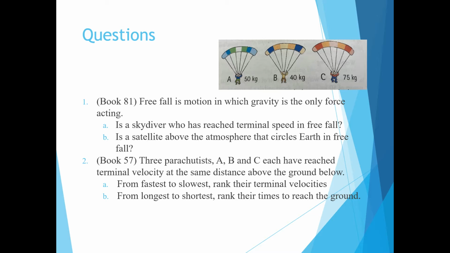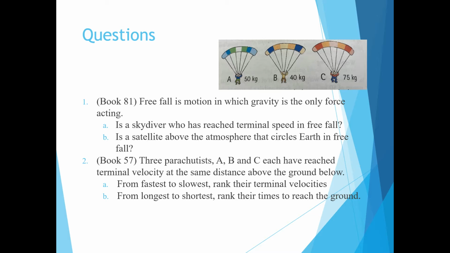Number 57, 3 parachutists, A, B, and C, each have reached terminal velocity at the same distance above the ground below. A, from fastest to slowest, rank their terminal velocities. So take a look at those 3 pictures that you have at the top. You've got different masses for each of them. And what do you think about their terminal velocities? And then B, from longest to shortest, rank their times to reach the ground.